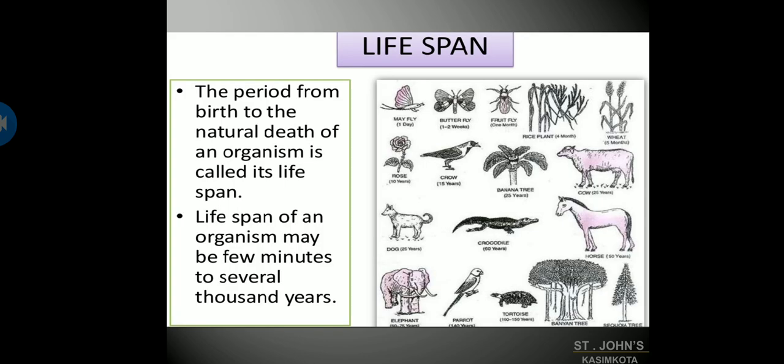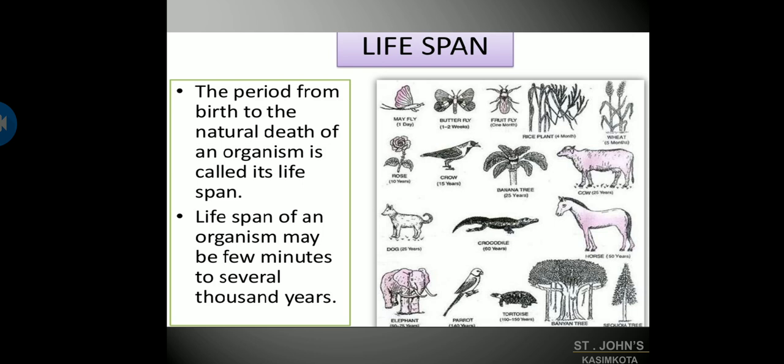Coming to this extra point, that is lifespan. Actually, you don't have this, but just to have a brief picture in your mind, I'm giving you this. So what is this lifespan? Usually organisms have a certain lifespan and they die after that lifespan. The period from the birth to the natural death of an organism is called its lifespan. It is the period between birth and death.